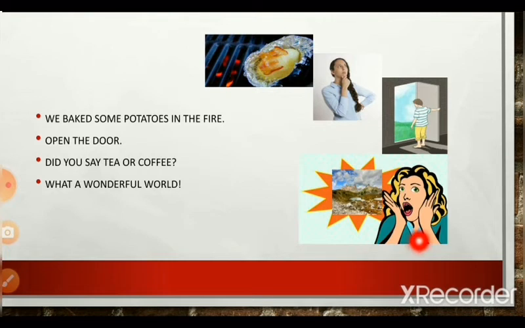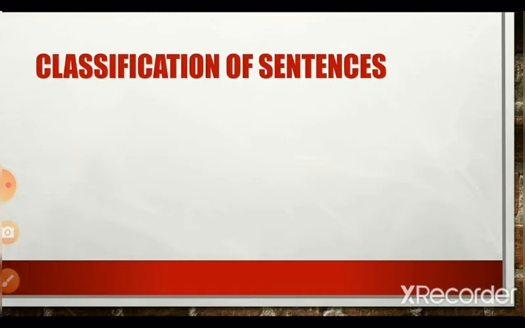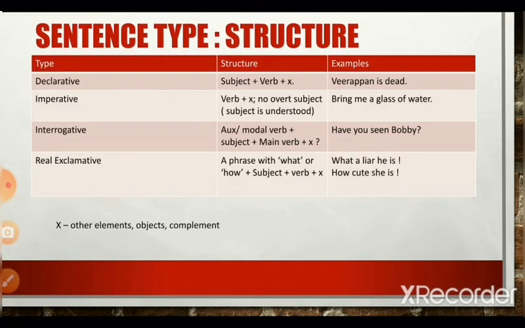Is it clear? So, declarative sentences make a statement. Interrogative sentences ask a question. Imperative sentences give out a request or a command. And exclamatory sentences express a strong, powerful feeling or emotion. Is it clear? Now moving on to the sentence structure of these sentence types.